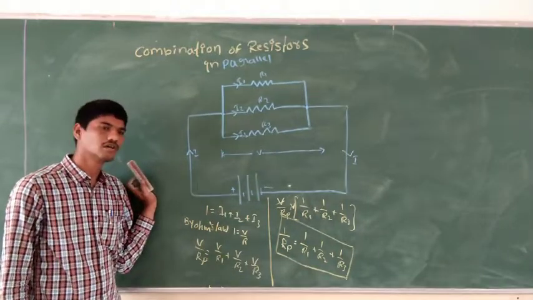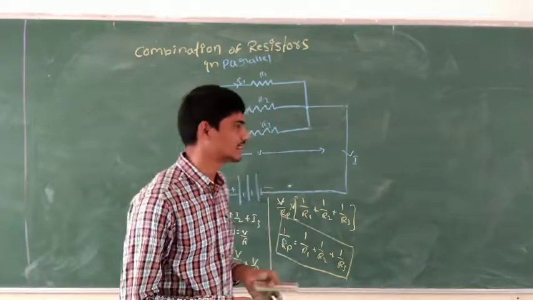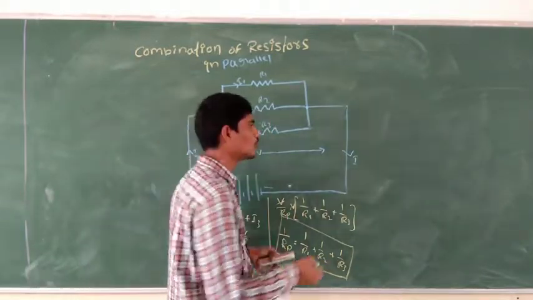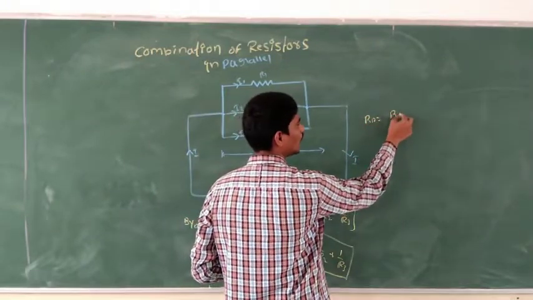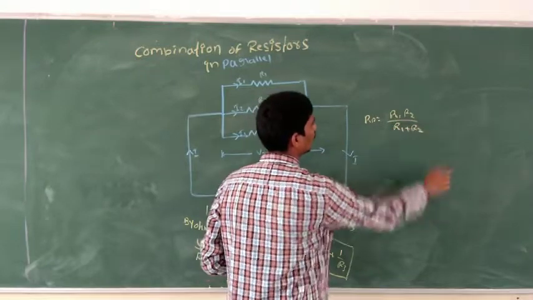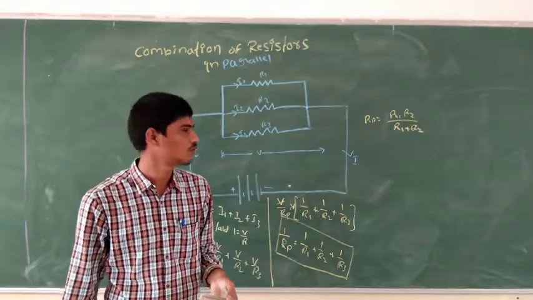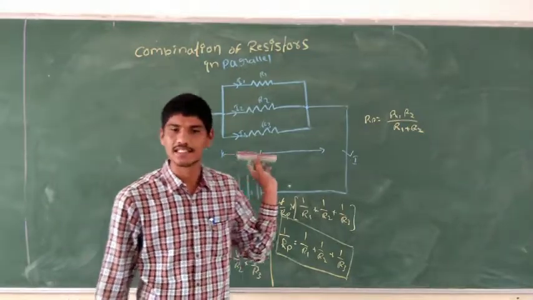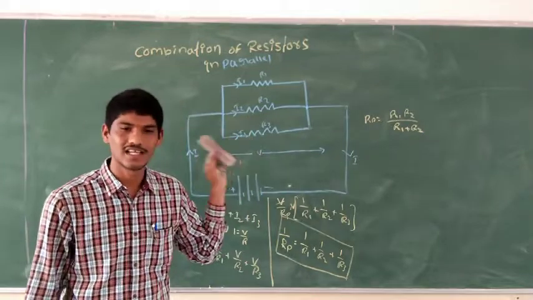If you want to find the total resistance of two resistors, Rp is equal to R1 R2 by R1 plus R2. Here V is the same across the circuit.